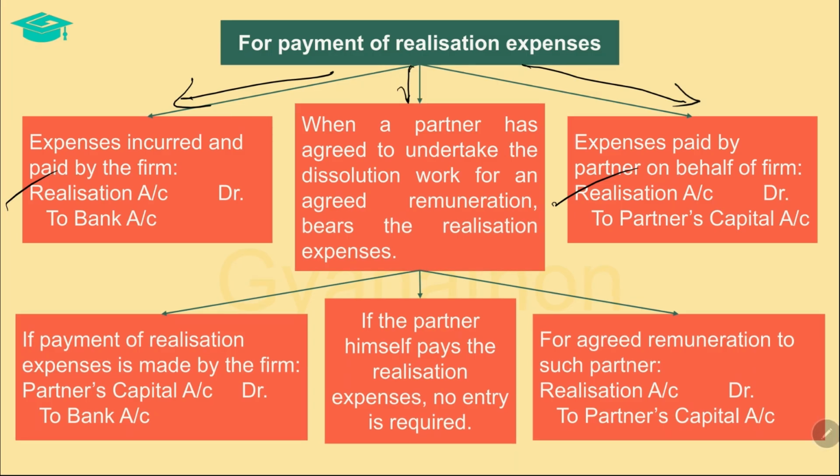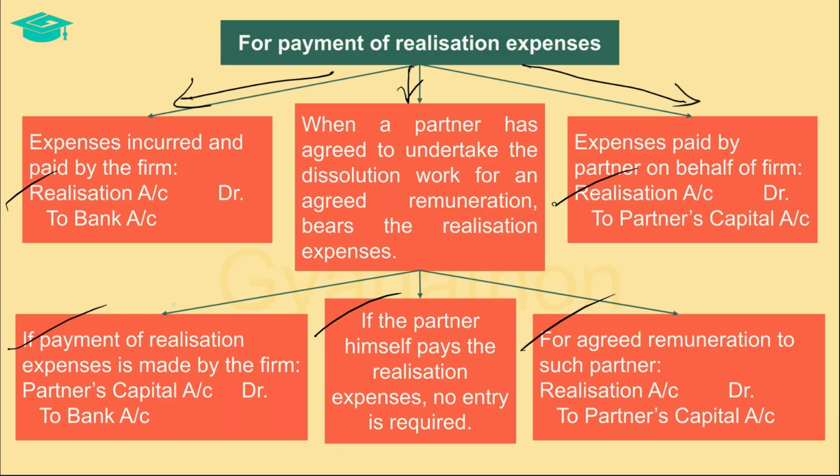When a partner agrees to undertake the dissolution work for an agreed remuneration and bears the realization expenses, then two scenarios may arise. Either the realization expenses is made by the firm, or the partner himself pays the realization expenses. Further, entry must also be made in the books of the firm for the agreed remuneration paid to the partner.